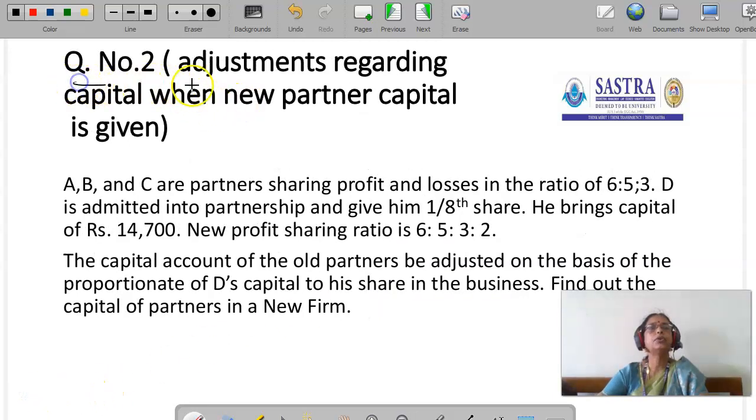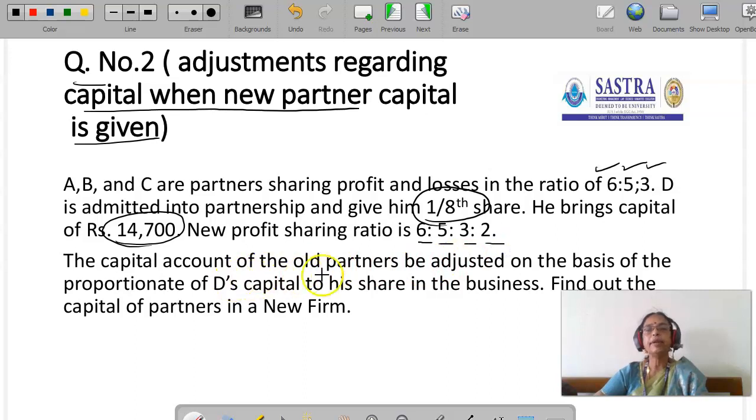Then question number 2. Adjustment regarding capital when new partner capital is given. A, B, C are partners sharing profit and losses in the ratio of 6:5:3. D is admitted into partnership and given 1/8 share. He brings capital of rupees 14,700. The new profit sharing ratio is 6:5:3:2. The capital accounts of the old partners are to be adjusted on the basis of proportion of D's capital to his share in the business. Find out the capital of partners in the new firm.